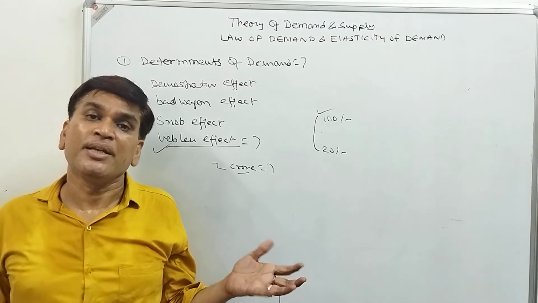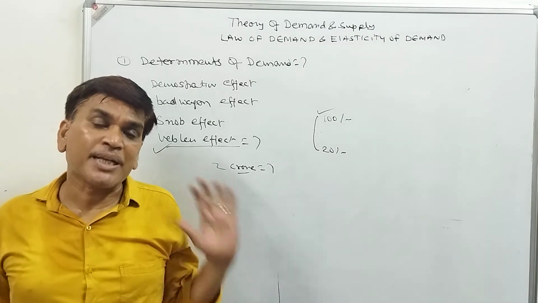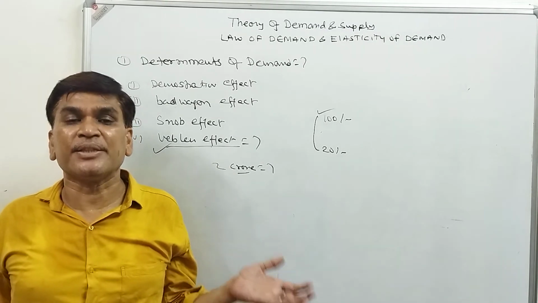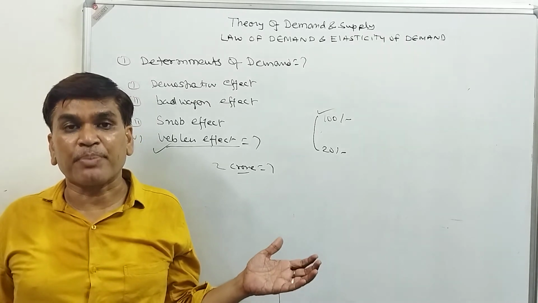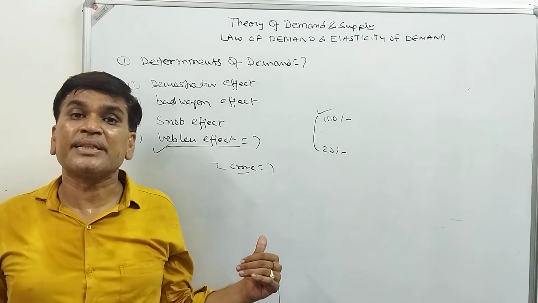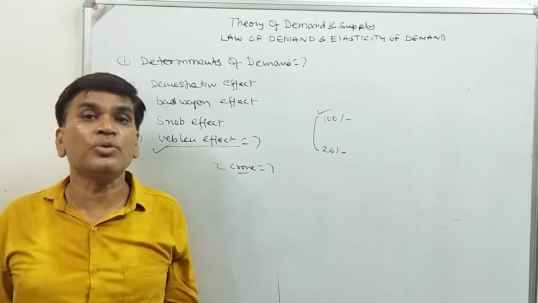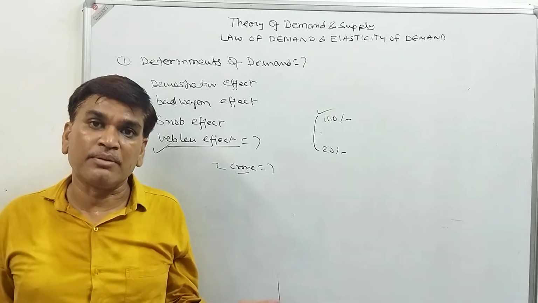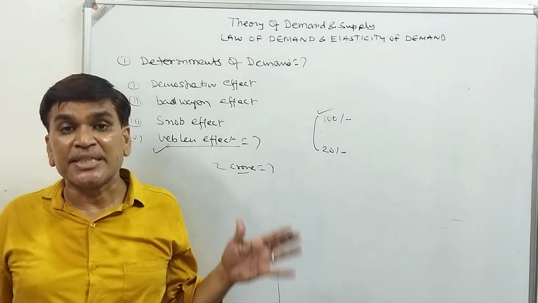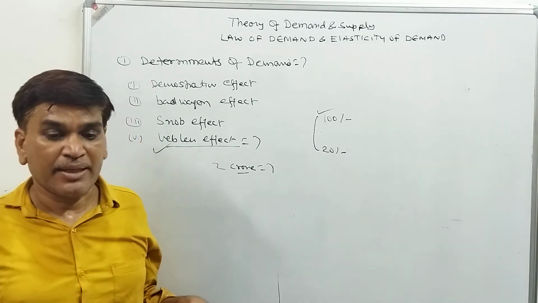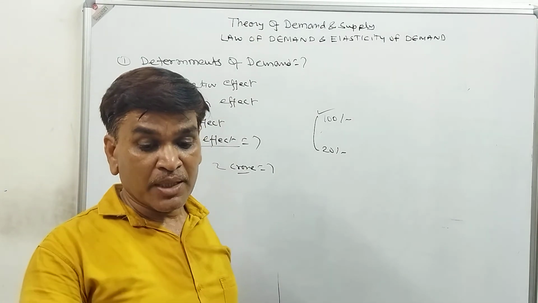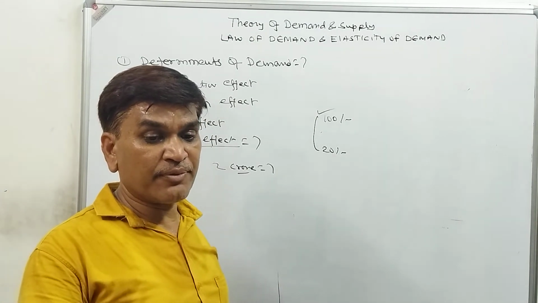In our neighborhood, so many people are affected by the Veblen effect and they want to show that they are different from the society. They will purchase goods and services which are very dear, and they do not want to purchase cheap items which are used by the general public. That is called the Veblen effect. Okay, so this is the discussion of taste and preference.